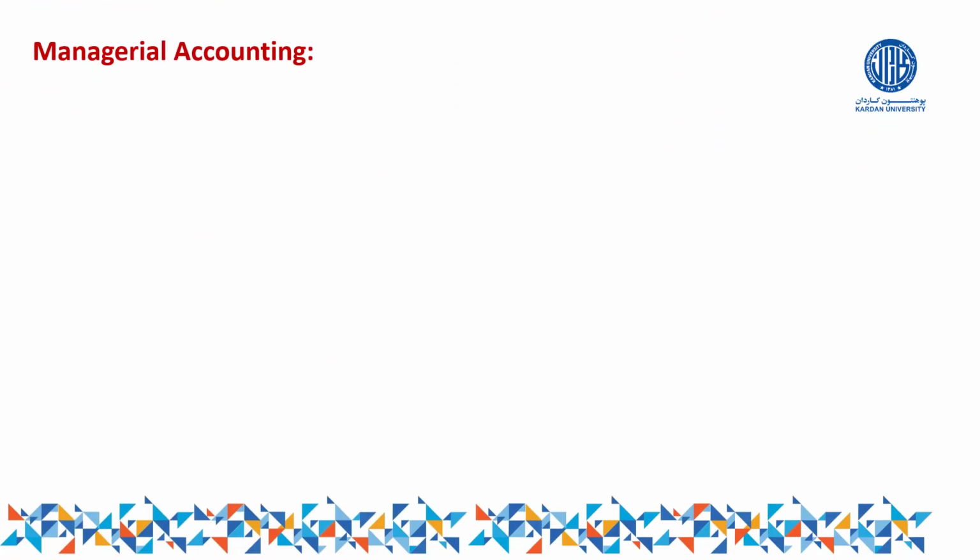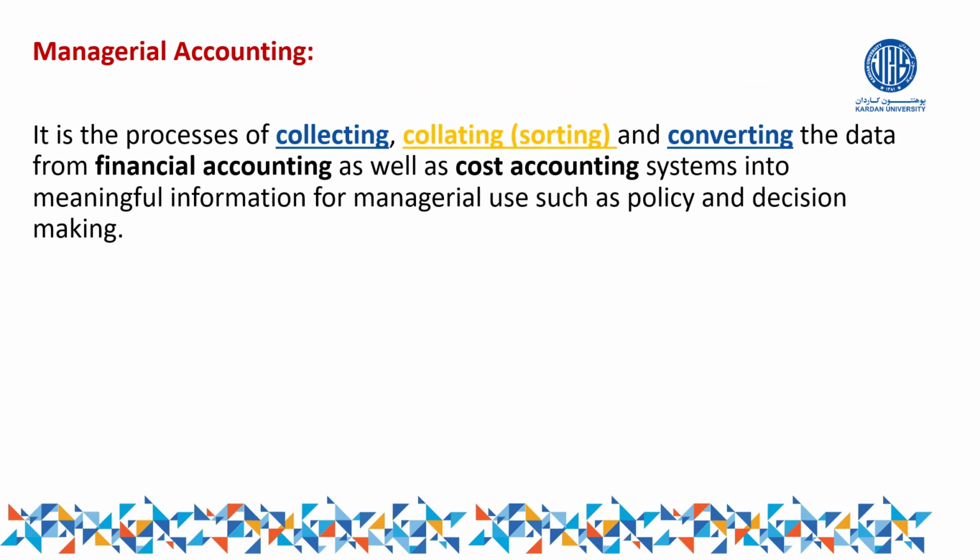The next branch of accounting is managerial accounting. Sometimes we can call it management accounting as well. This branch of accounting is especially introduced for the managers, in order to help managers make suitable decisions in their organization. A simple definition is given for this one. It is the process of collecting, collating, and converting the data from financial accounting as well as cost accounting system into meaningful information for managerial use, such as policy and decision making.